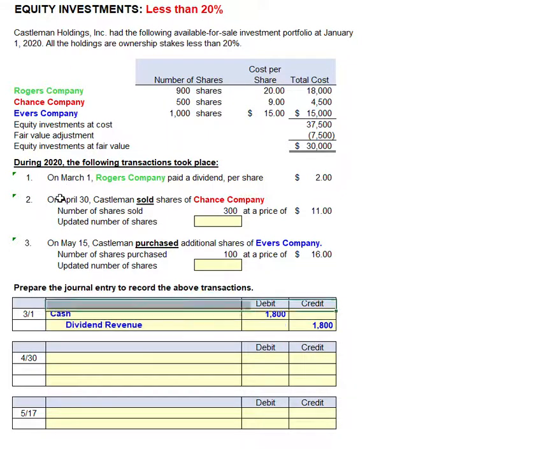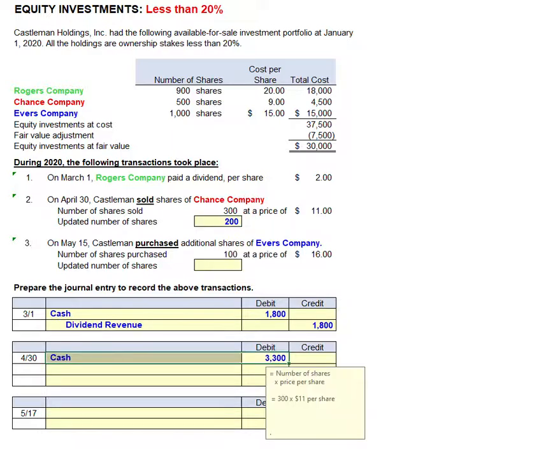On April 30th, Castleman sold shares of the Chance Company. We sold 300 shares at a price of $11 per share. We're going to update the number of shares because we're going to need that in a later calculation. We had 500 shares, and if we sold 300, that'll bring us down to 200 shares. And we sold 300 shares at a price of $11 per share, so we'll get $3,300 in cash.